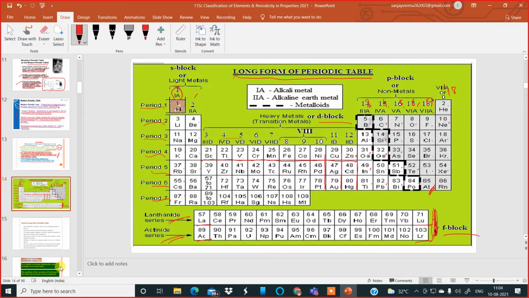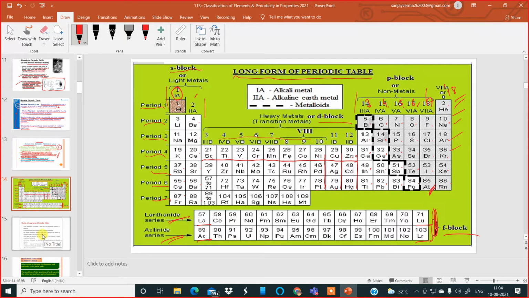These are called the D block elements. This is called the S block elements over here, this much. And these are called the P block elements, and this is the noble gas over here. Okay, so we'll learn this. We'll have a look at this several times while studying this chapter in detail.